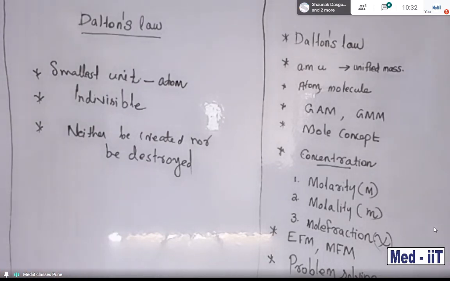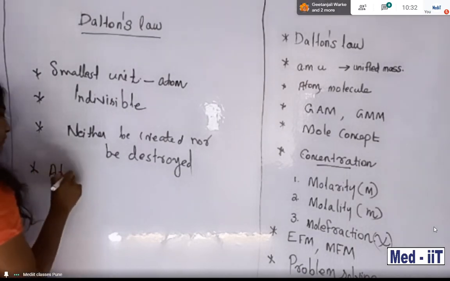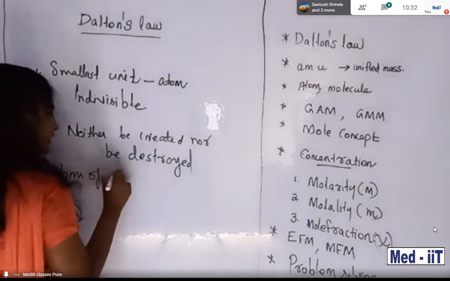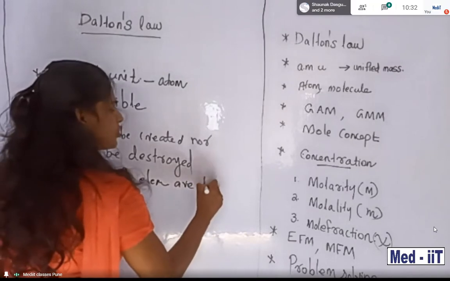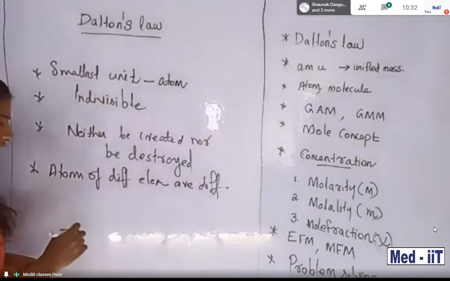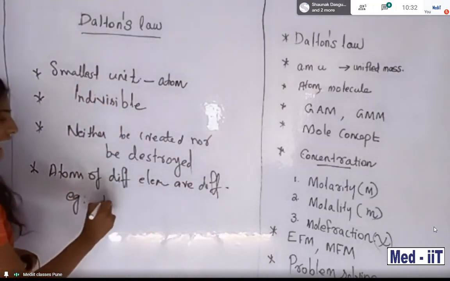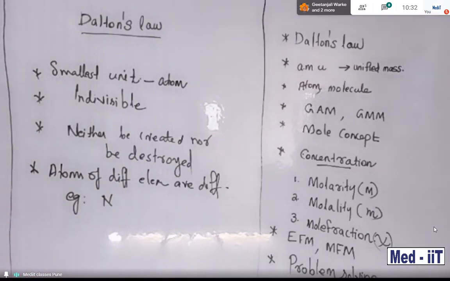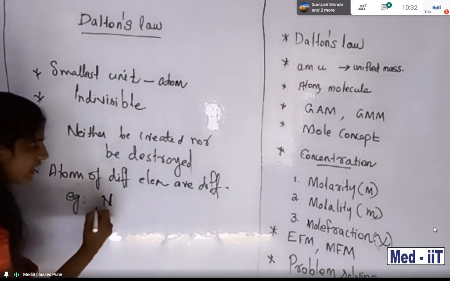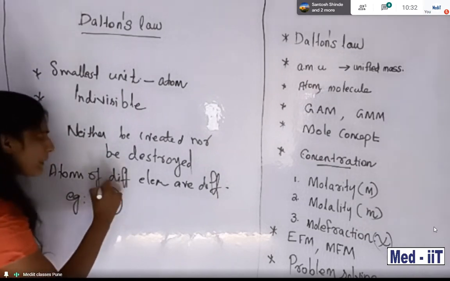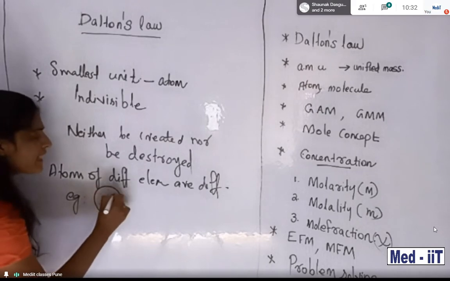Then, atoms of different elements are different. Suppose, for example, look here. Nitrogen is an element. This element contains numerous atoms.